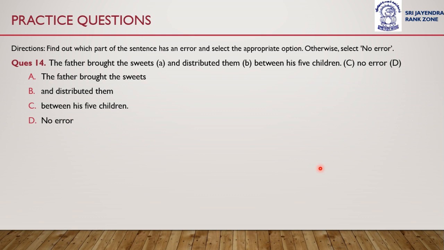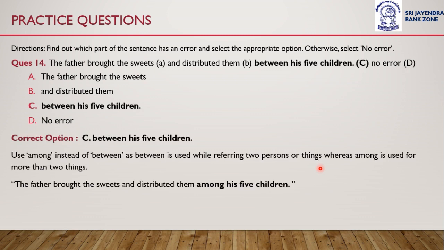The father brought the sweets and distributed them between his 5 children. Which option has an error? Which portion of the sentence has an error? The correct answer is option C, between his 5 children.